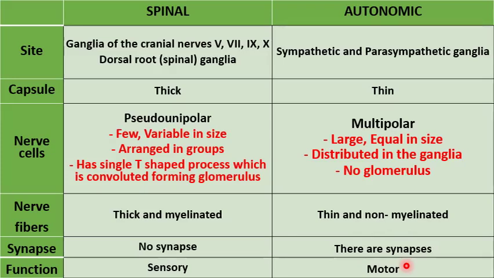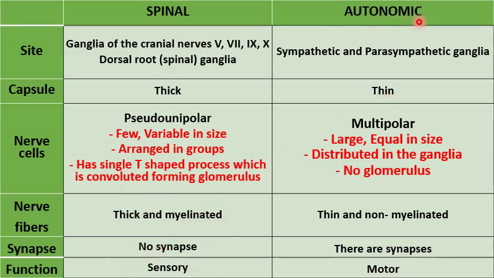So again, this is a very important table. Spinal ganglia are presented in the cranial nerves and spinal dorsal root ganglion. They have a thick capsule with pseudo-unipolar nerve cells that form a glomerulus, with thick and myelinated nerve fibers and no synapse, and have a sensory function.